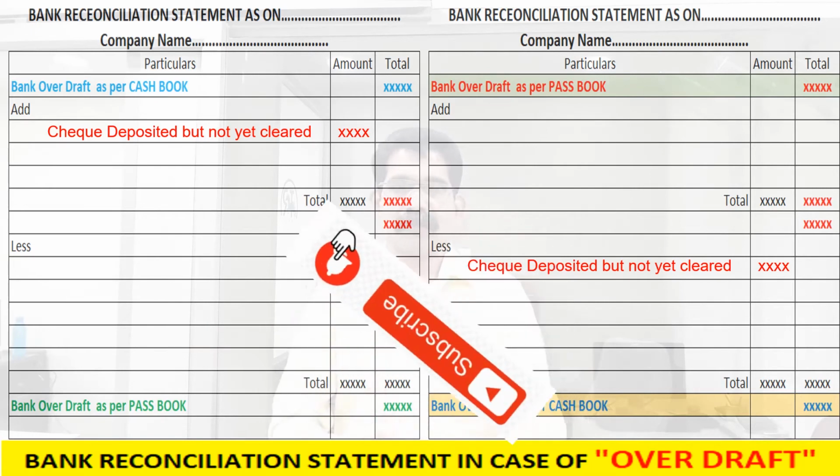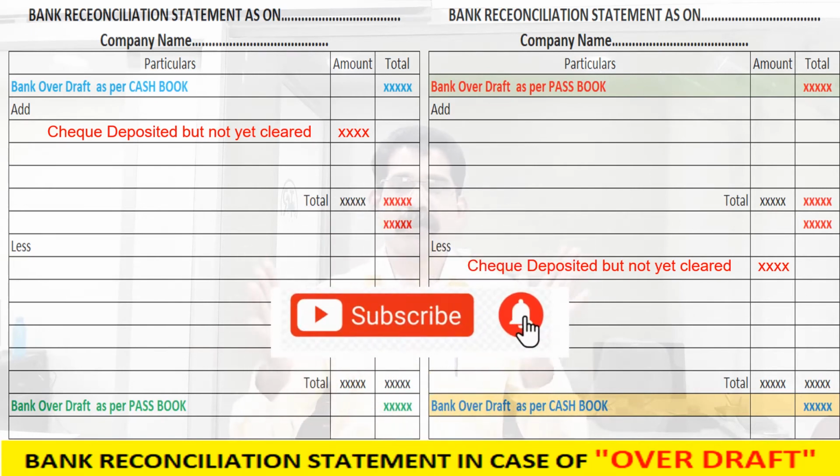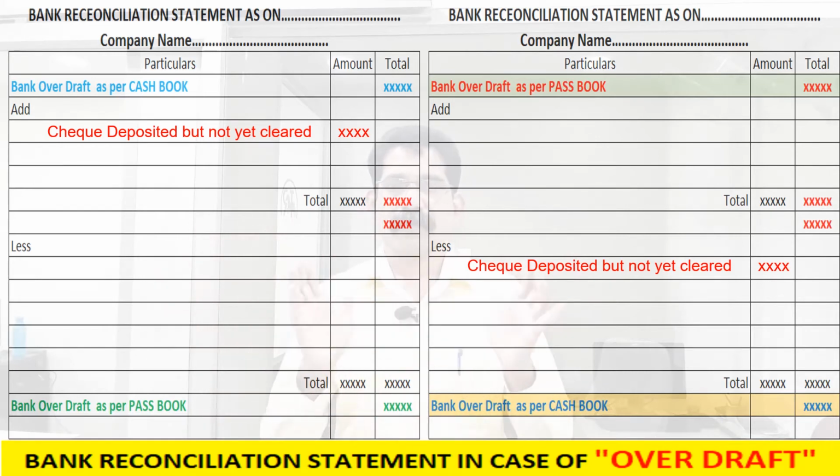See the second situation: check issued but not presented. We have issued the check, and the payee has not deposited the check into his bank. What will be the situation? First see based on cash book. When we issue a check, we record it in our books of account first. So as per cash book, the overdraft is increased by that amount. That check is not yet presented for payment, so our overdraft as per the passbook is decreased by that amount.